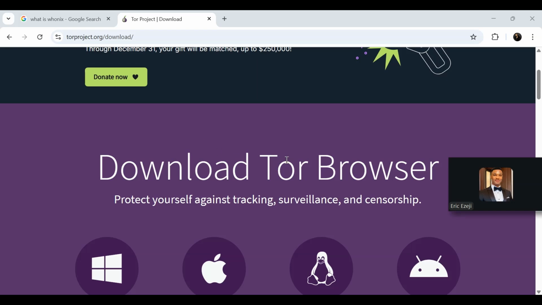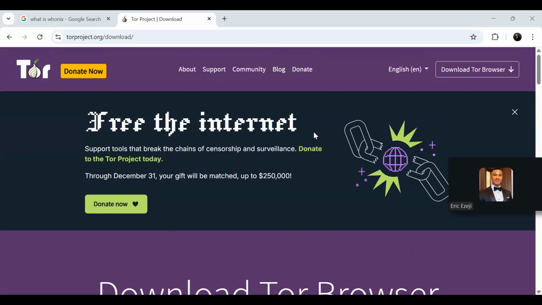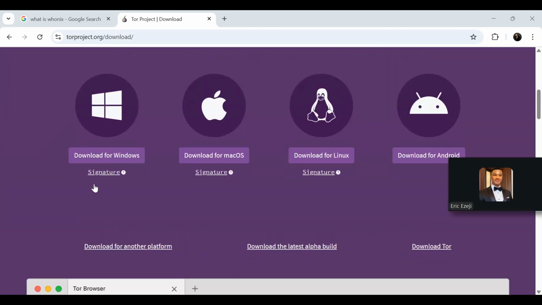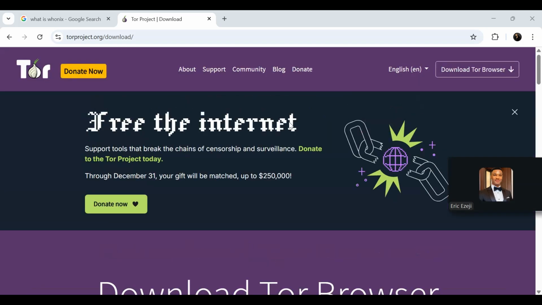Tor means The Onion Router. It makes you anonymous online, but only in the browser space.